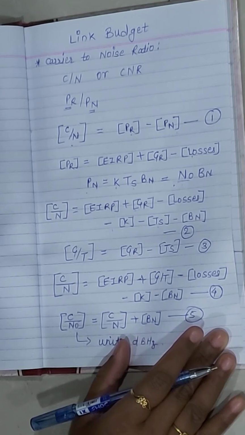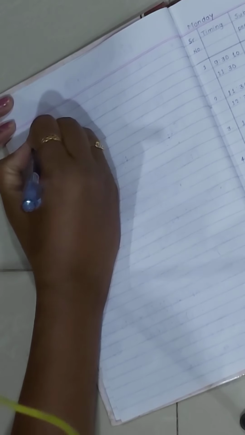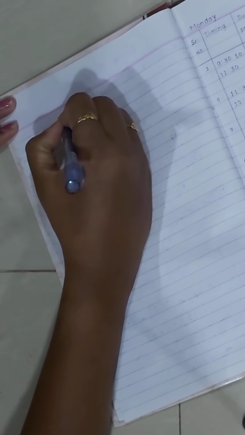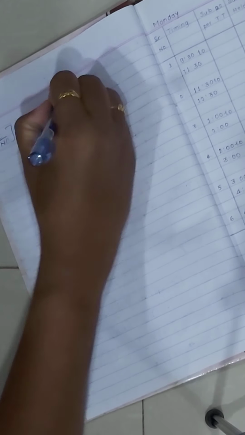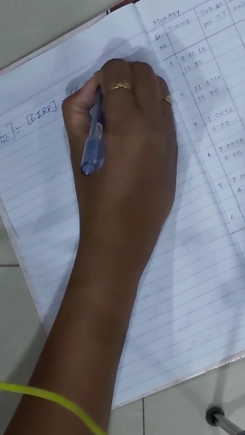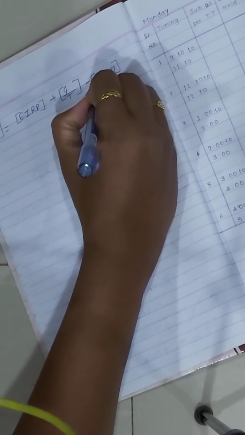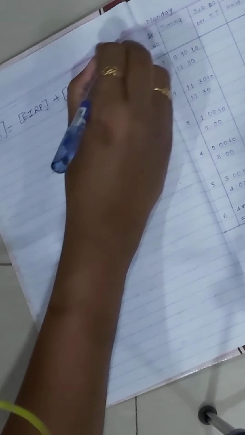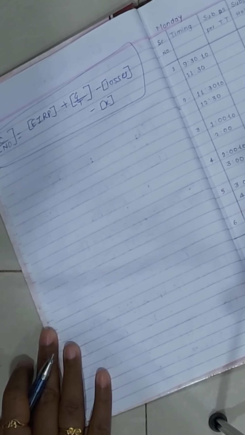So finally, we got the C/N0 ratio as EIRP plus G/T minus losses minus K. This is the C/N0 ratio.